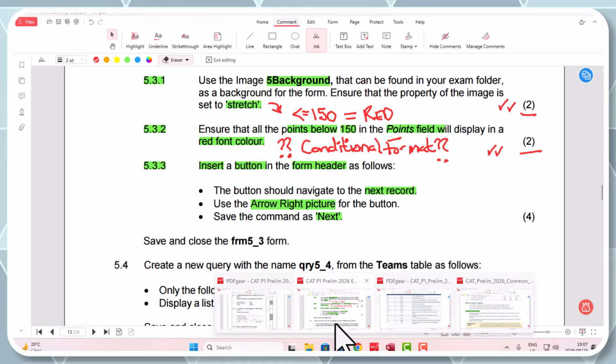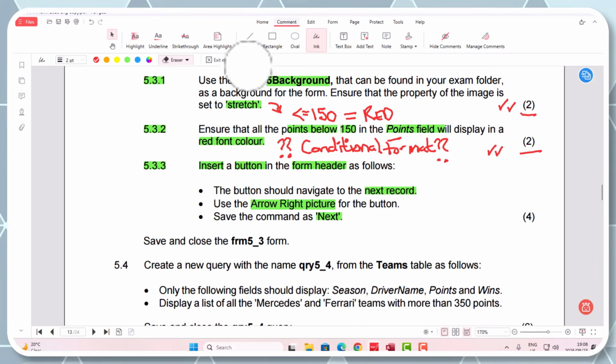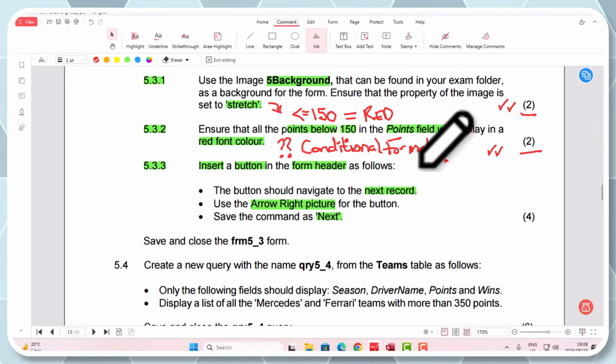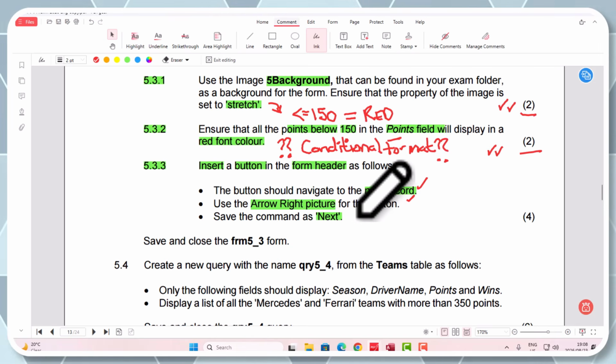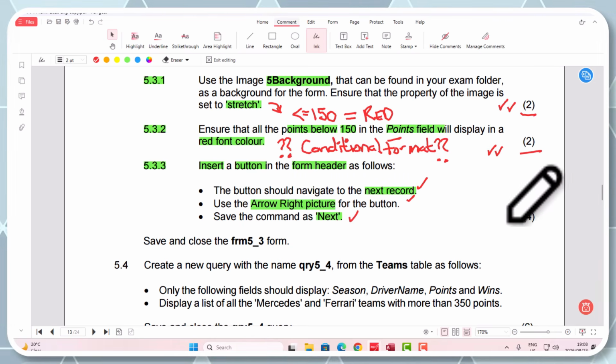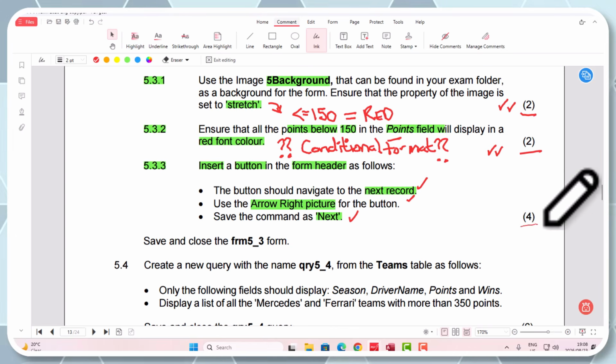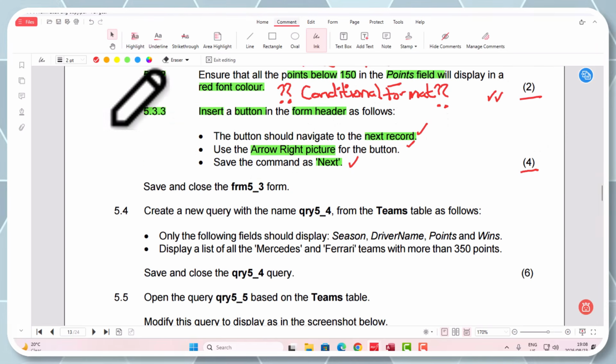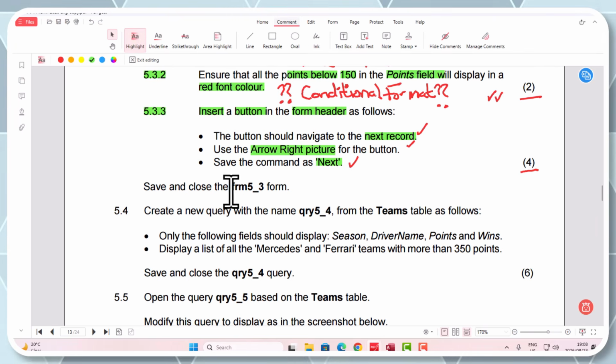So let's go and fetch our 4 marks here. There it is. Let's tick this one. And it's 1, 2, 3. And I think maybe they're giving you a mark somewhere else, but I'm going to take the 4 marks there. All right, now it says we can save and close this form. We are done with the form. So quite nice, guys.